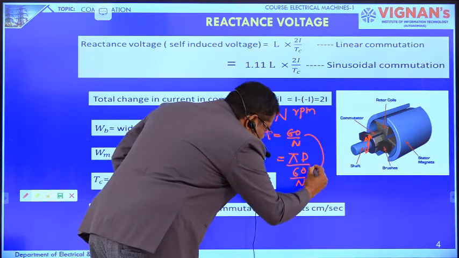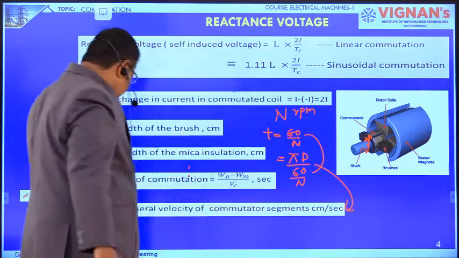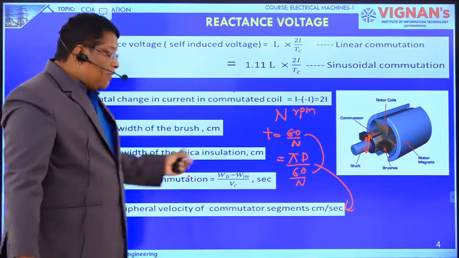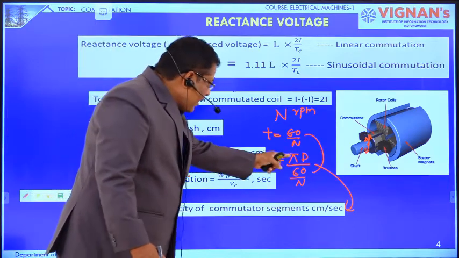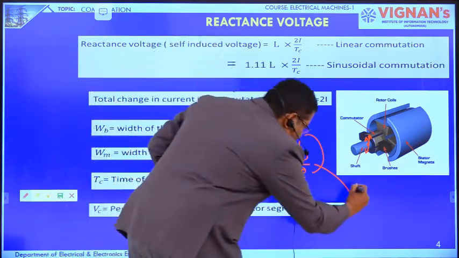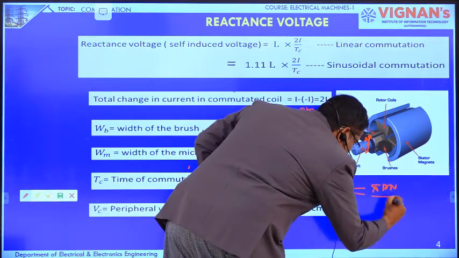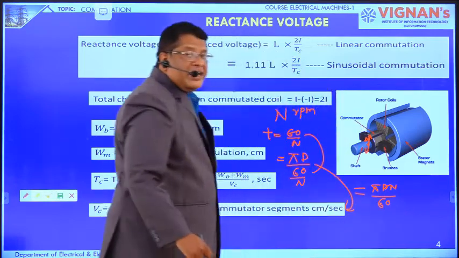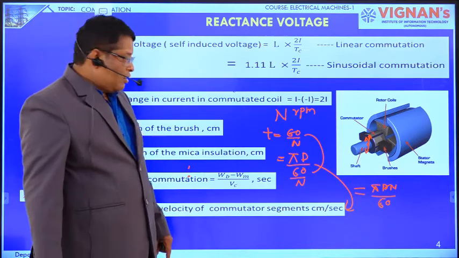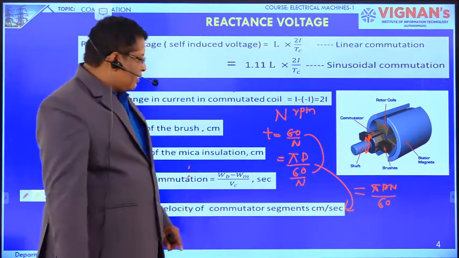The peripheral velocity: already we know that velocity is distance by time. Peripheral velocity is pi d by 60 by N. If you simplify this, we get the expression pi d N divided by 60, where D is the diameter of the commutator and N is the speed of the armature, that is, the speed of the commutator.